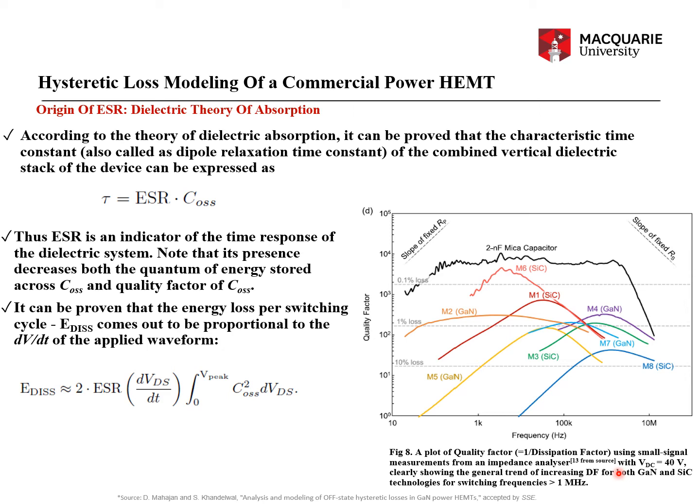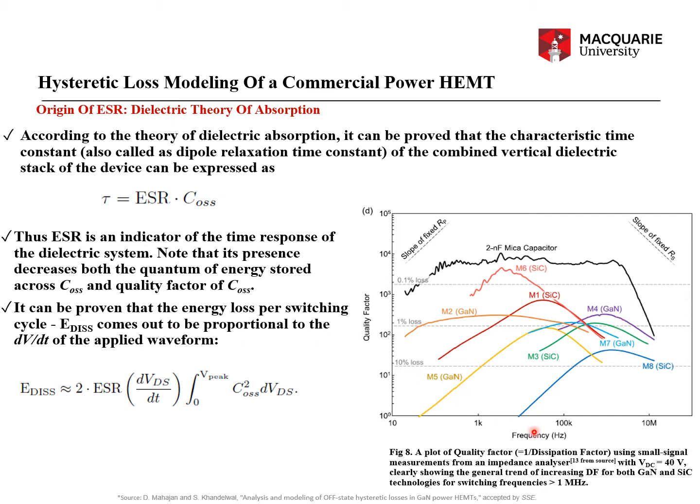You see that different gallium nitride and silicon carbide devices were measured and they were benchmarked against a 2 nanofarad mica capacitor. You can see that the mica capacitor has more quality factor than all these COSS of silicon carbide or GaN power HEMTs, and that quality factor can vary by 1 to 3 orders of magnitude, right?